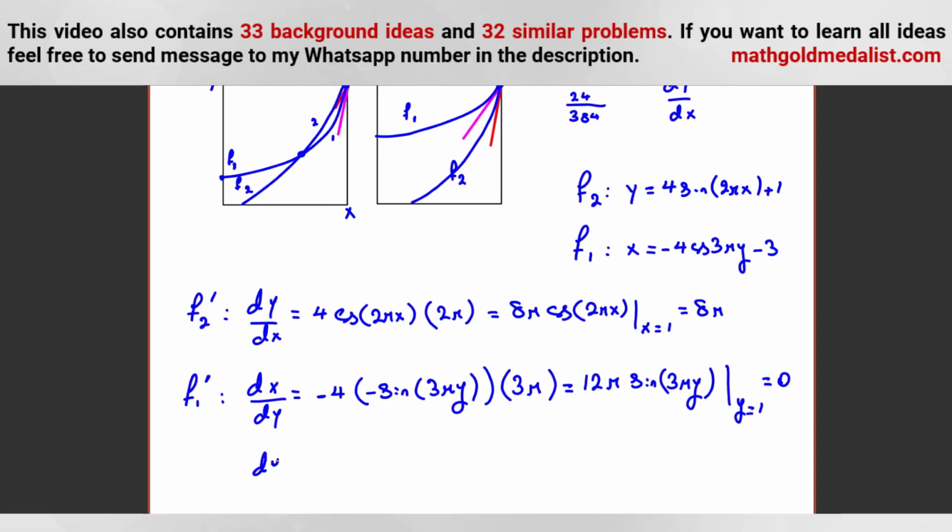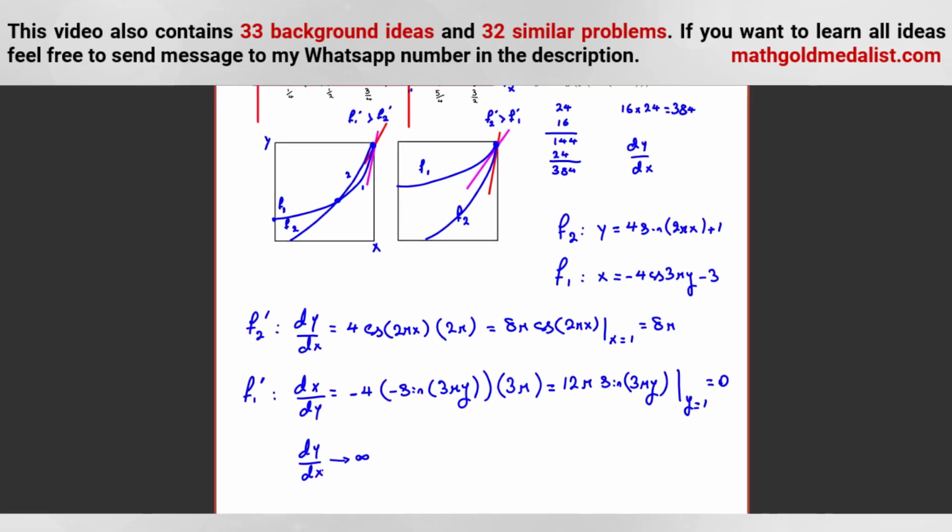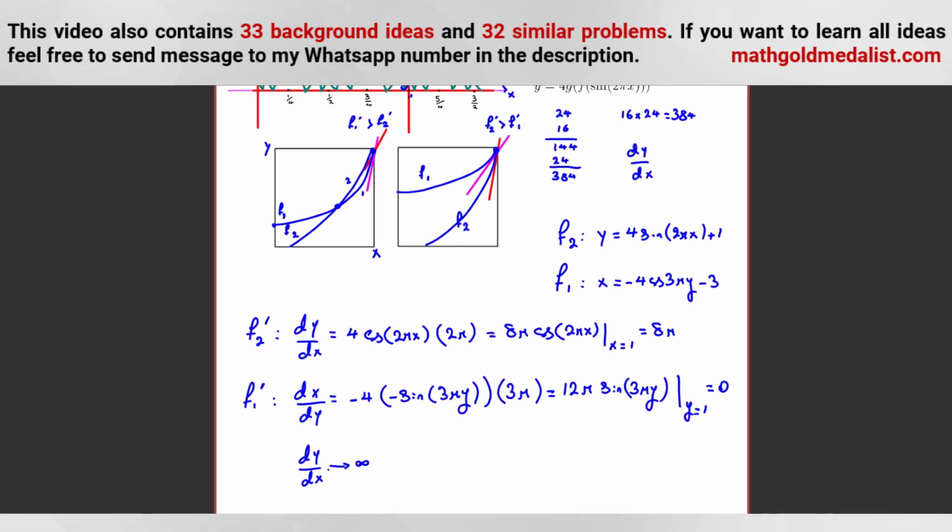So we can conclude what? Dy over dx is 1 over 0, so it goes to infinity. So it will be what? It will be a vertical line. Okay? So which of them is greater? f1 prime is greater than f2 prime, because it goes to infinity, it is vertical line. So f1 prime is greater than f2 prime.